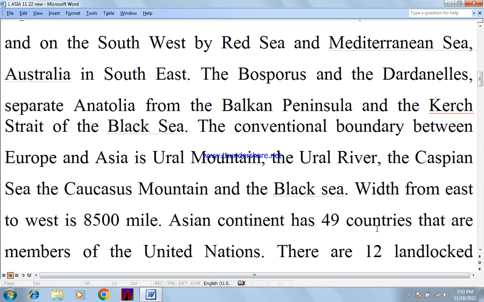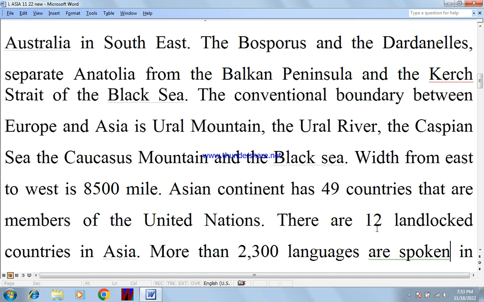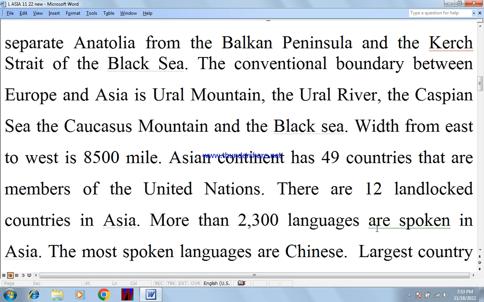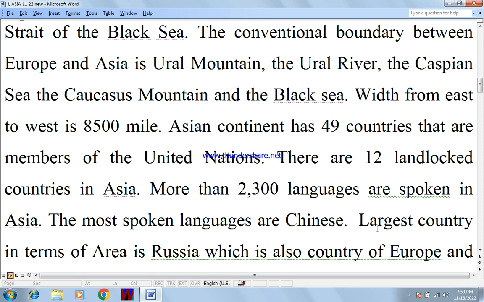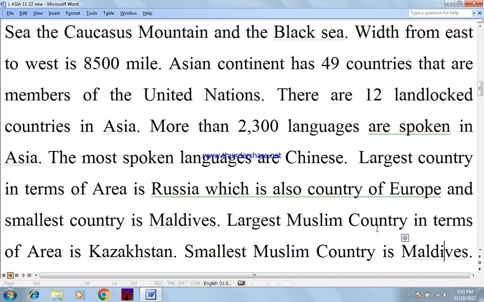The Bosphorus and Dardanelles Straits separate Anatolia from the Balkan Peninsula and Kerch Strait of the Black Sea. The conventional boundary between Europe and Asia is at the Ural Mountains, the Ural River, the Caspian Sea, the Caucasus Mountains, and the Black Sea. The width from east to west is 8,500 miles.